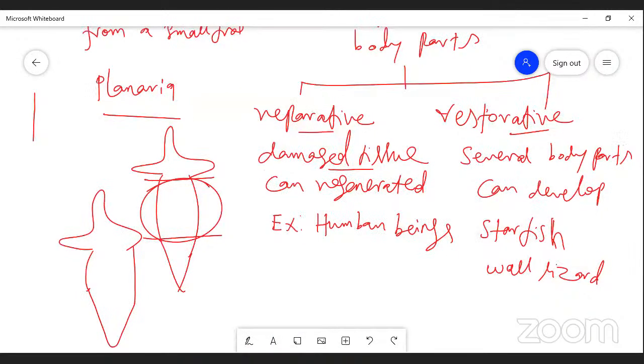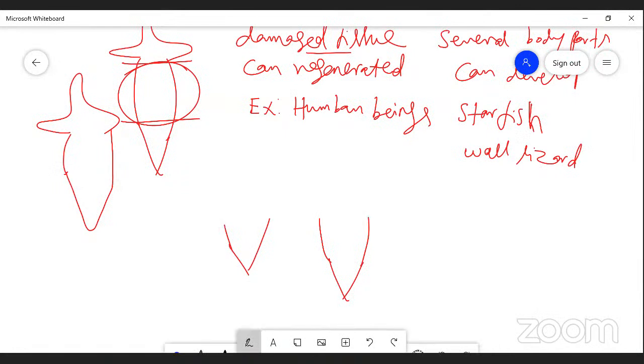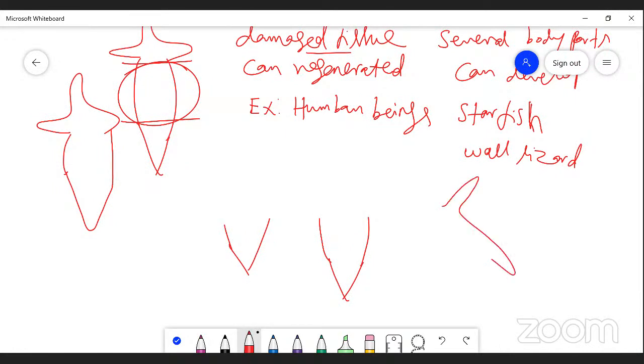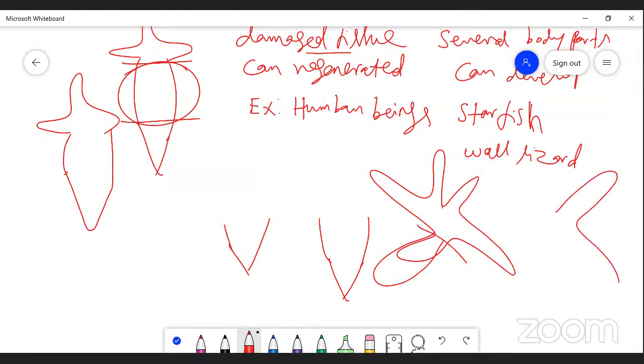Starfish are marine water organisms, they live in the sea water. When they dash on the rock surface, if any arm is damaged or cut, that cut part of the body can regenerate. Starfish consist of 5 arms.